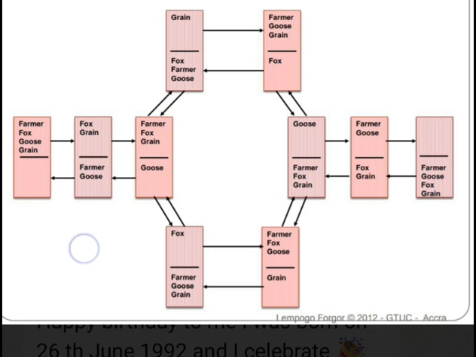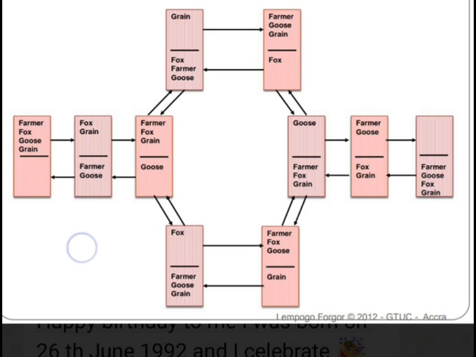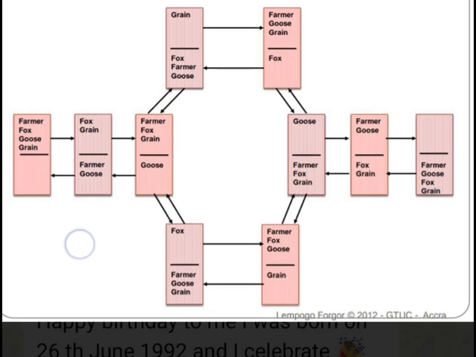Then the farmer returned the fox back to the bank of the river. So then we have the fox and goose at the bank of the river, and the grain is left at the destination.